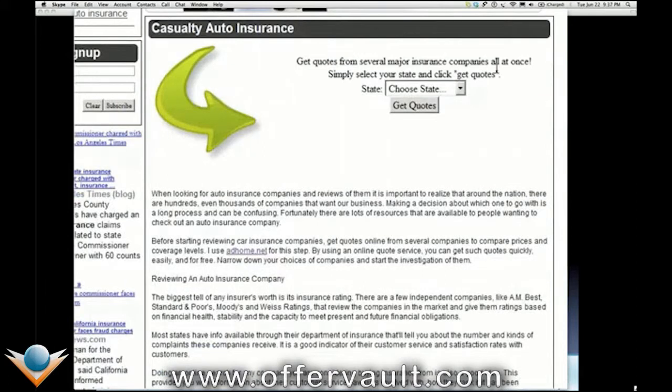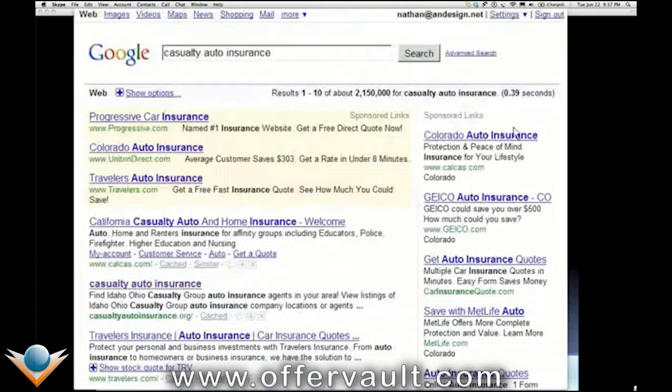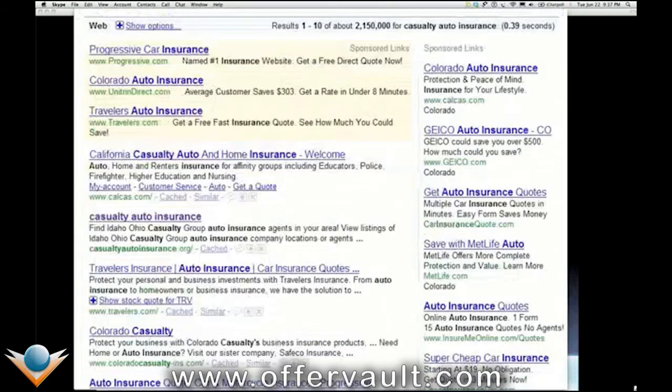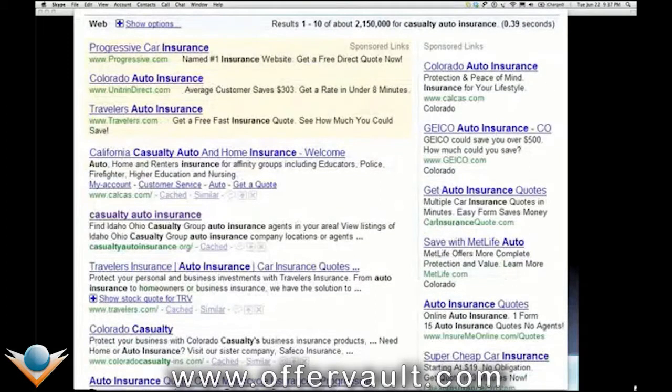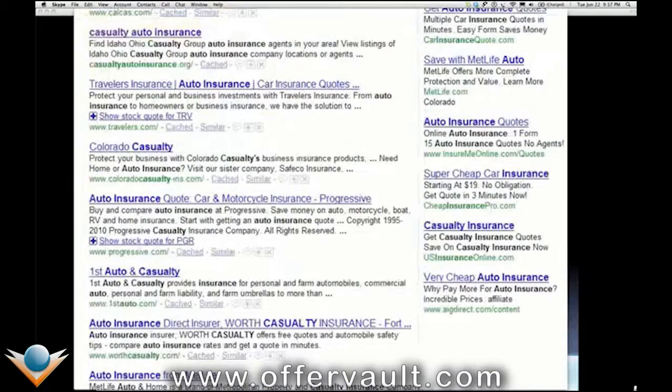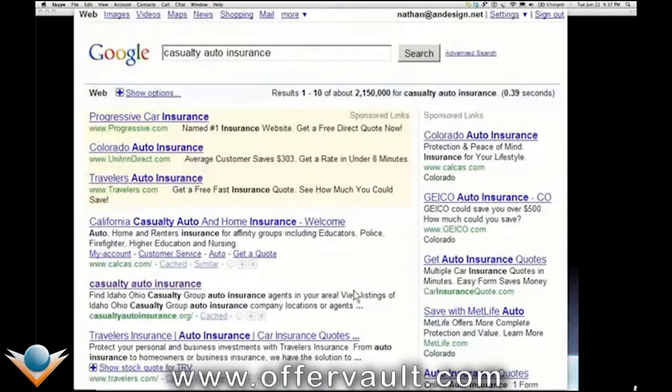What we did is we built a site. It came up, got it done, and within 1 week went back to Google and searched, and lo and behold, casualty auto insurance, which is one of those top terms that people are searching. Actually, it's up to number 2. It was at number 6 when it first appeared a week after building it, and now it's up to number 2. So anytime someone searches in Google casualty auto insurance, I'm number 2. I get that traffic for free. These guys are paying $30 or $10 or $20 a click to be here, right? I get this for free.